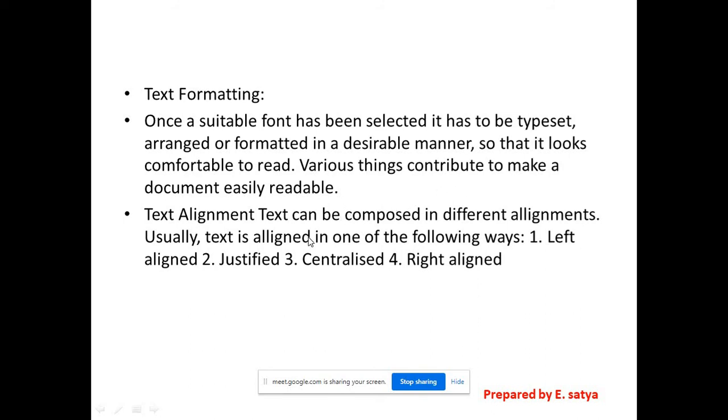So text alignment: text can be composed in different alignments. Usually text is aligned in one of the following ways: left aligned, justified, centered, right aligned. So these are what? Text alignments. We are already using these without knowing their actual usage purpose, right?